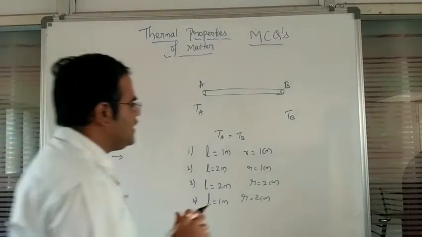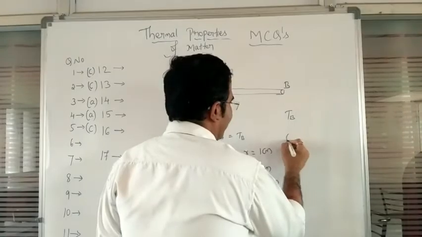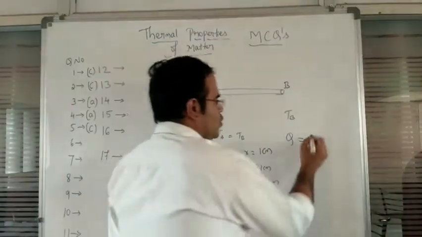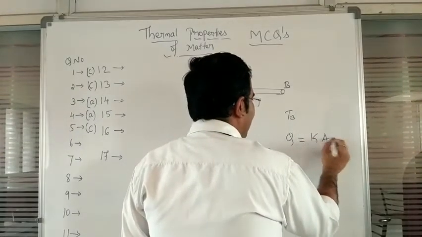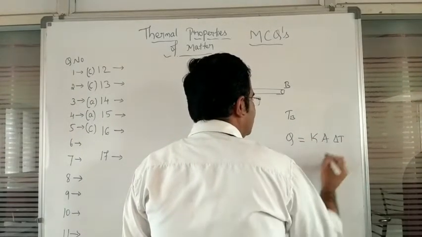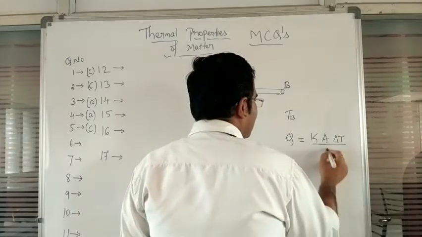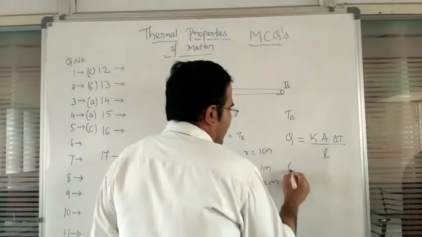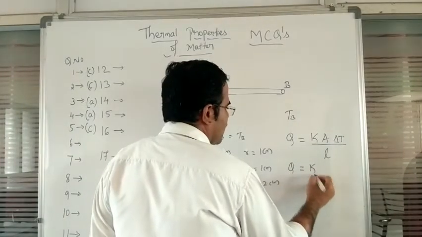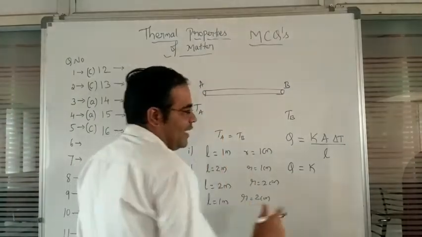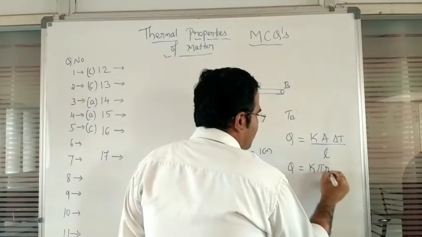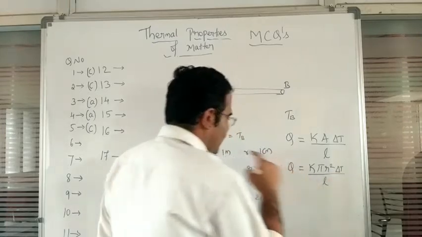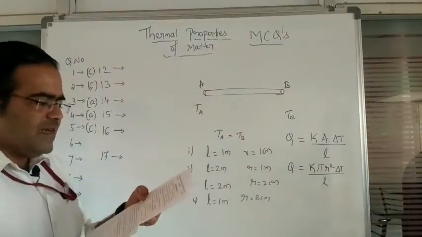In order to identify the greater amount of heat, we have the equation Q is equal to K multiplied by area multiplied by change in temperature divided by length. So this is the general equation. Now, Q is equal to K multiplied by pi r square into delta T divided by L. Here you are going to observe a steady temperature.